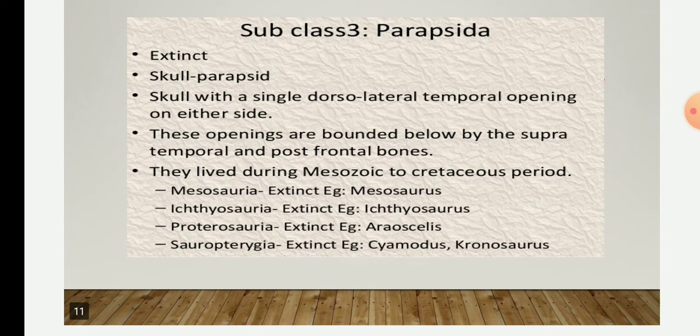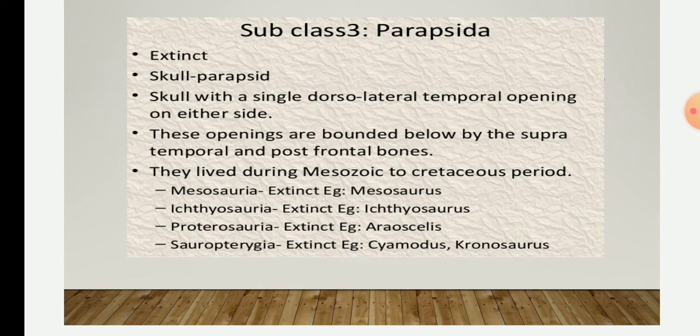Then next is subclass 3, that is Parapsida. Parapsida is also an extinct subclass, and it will be having a skull called a parapsid skull. Okay, and the parapsid skull will be having two dorsal temporal openings adjoining the parietal, and this includes the ichthyosaurus.